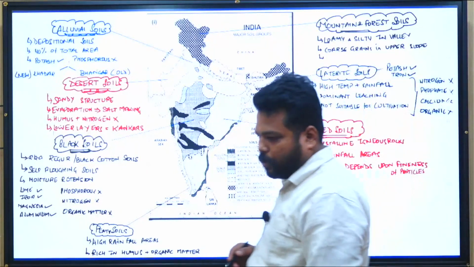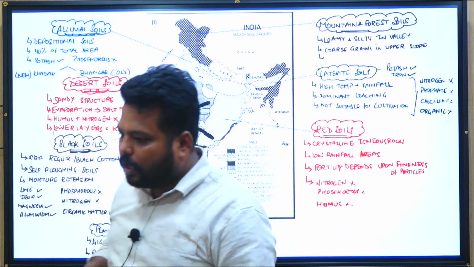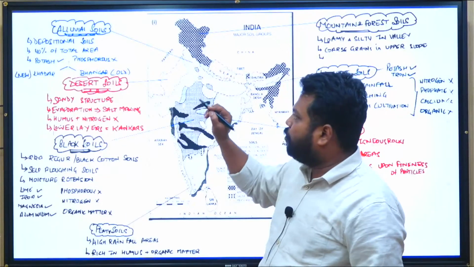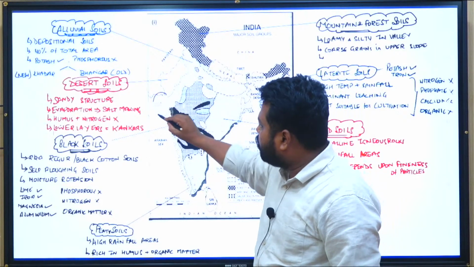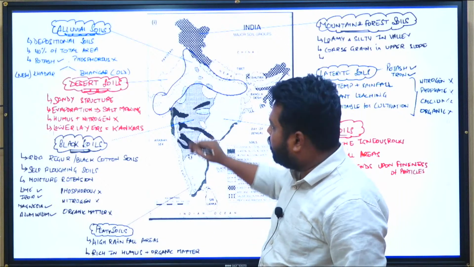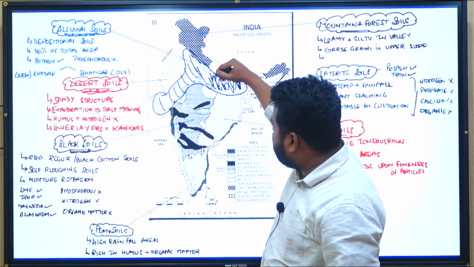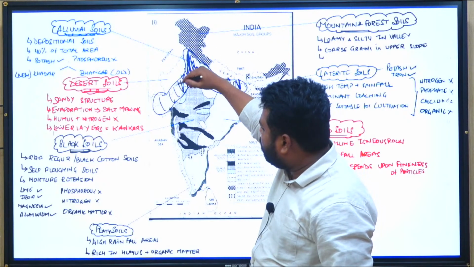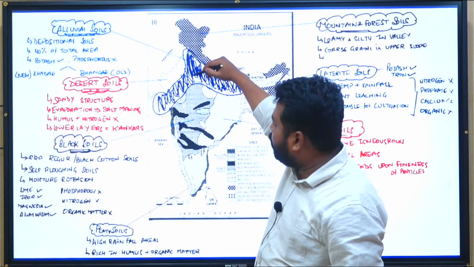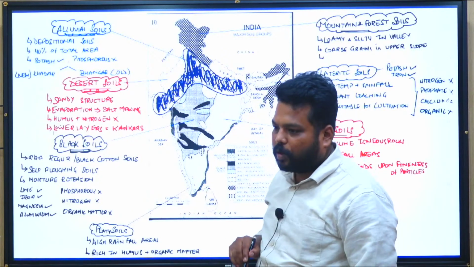So coming to the soil groups, someone has already asked to explain the soil groups. I think so, Tilak, hope you are aware. If you see the soils map, initially the alluvial soil: this is the belt of alluvial soil, the Indo-Gangetic plain belt, this entire belt which I am shading is the alluvial soil belt. Alluvial soils are formed by the deposition made by the rivers. So this is the alluvial soil belt of India.